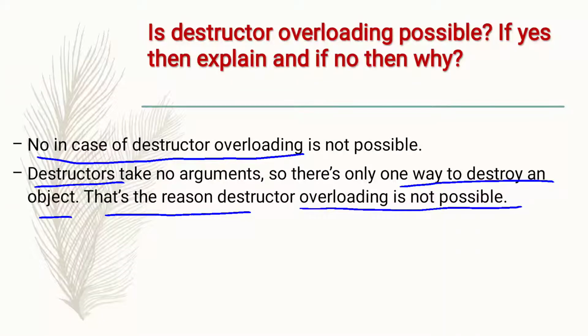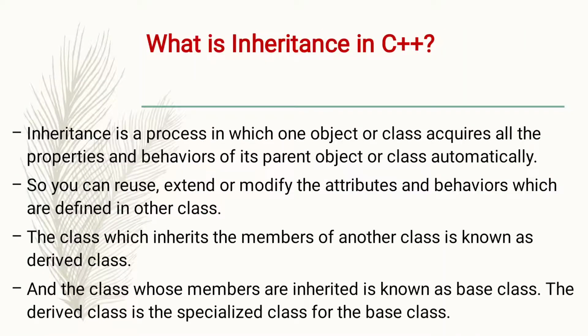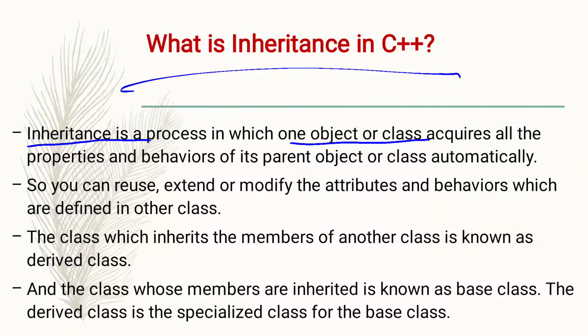So the next question is, what is inheritance in C++? Inheritance is a process in which one object or class acquires all the properties and behavior of its parent object or class automatically. Clear? Let's see one example.